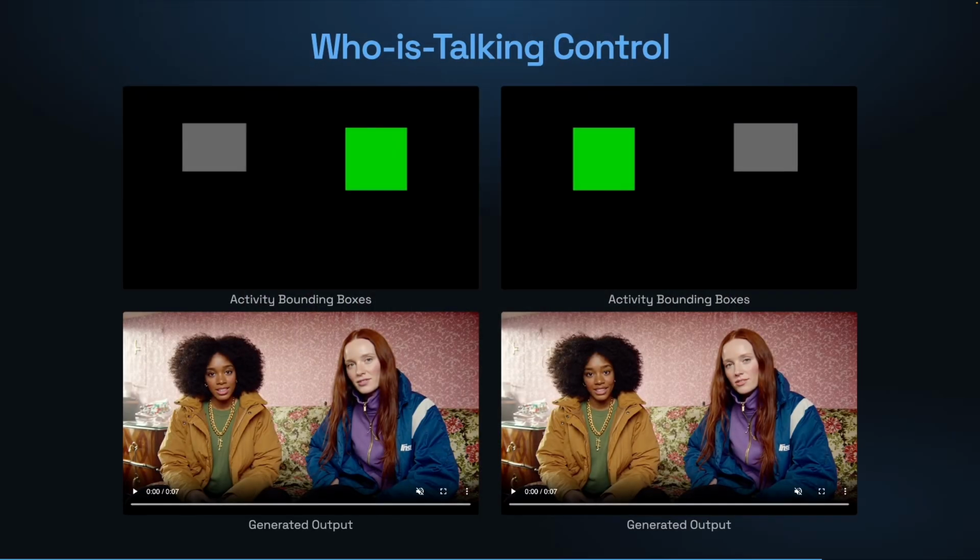Who is Talking generates multi-person talking video with synchronized lip motion from an abstract layout of colored bounding boxes, indicating who speaks when.